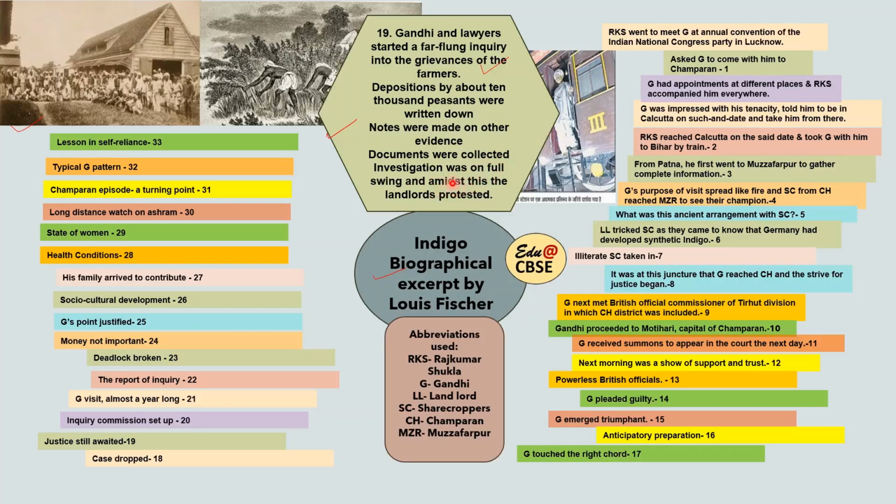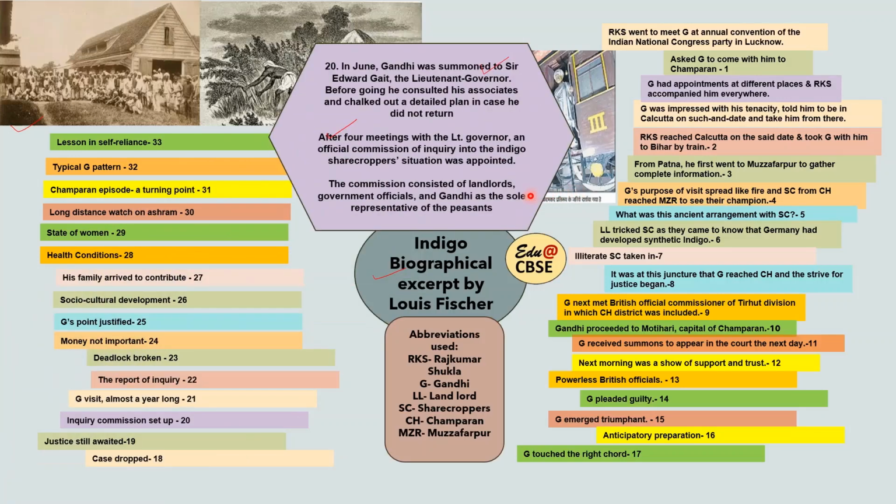Amidst this, the landlords protested. When landlords saw that the inquiry was being done and documents were collected, obviously they became afraid and protested. Then, while the protest was going on, it was in June that Gandhi was summoned to Sir Edward Gate, the Lieutenant Governor. So before going, he again consulted his associates and chalked down a detailed plan in case he did not return. So before going, he made a plan of what should be done in case he did not return.